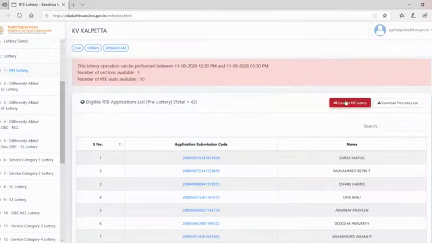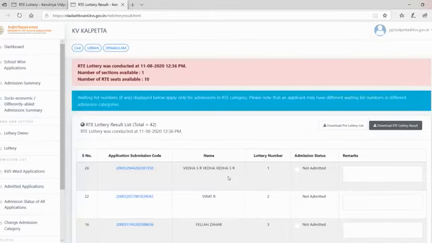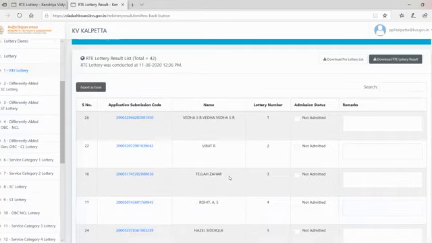Ready now? Yes. So this is the post RT list. Serial number 26 has got the first one.